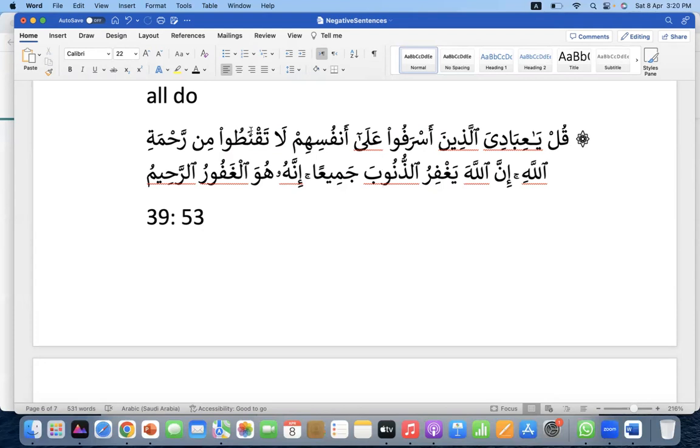Okay, so irrespective of what kind of sin a person has done, jami'an, as long as he does not lose hope from the mercy of Allah, Allah is surely going to forgive his sins. And he is Ghafur Rahim. So this ayah I wanted to mention, again, in the month of Ramadan, a month to seek forgiveness. There's a beauty in this month for seeking forgiveness, right? A person is humbled by the fasting. This month has its own beauty, right?